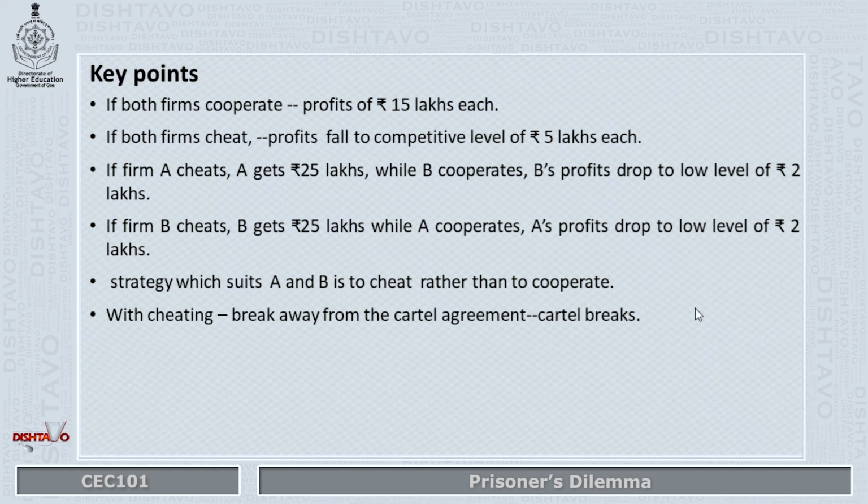But what happens is, when you cheat the other trading partner or your firm, you break away from the cartel agreement, and then the agreement no longer exists, the cartel breaks down.